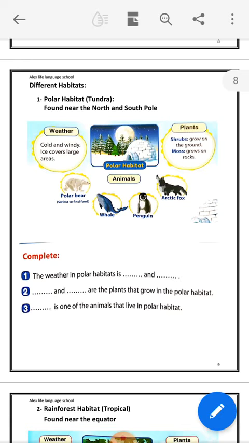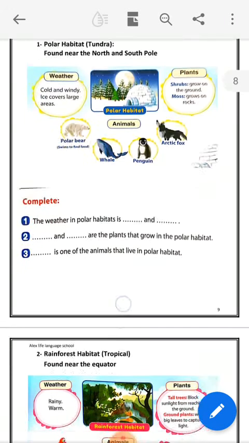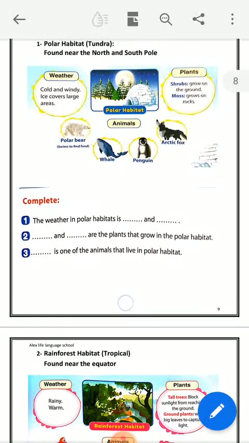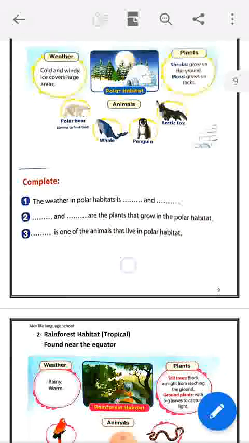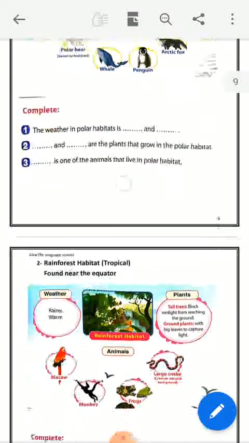But if I asked you, dots is one of the animals covered by thick fur, you should tell me it can be polar bear, penguin, or Arctic fox, not the whale, because the whale is a fish which lives under the cold water of the polar habitat.